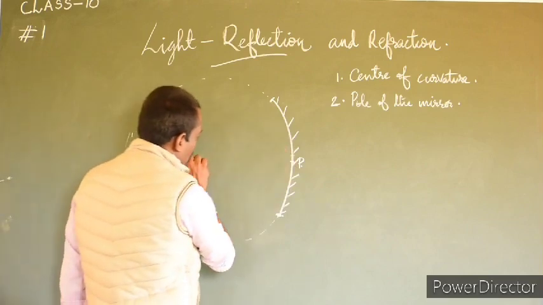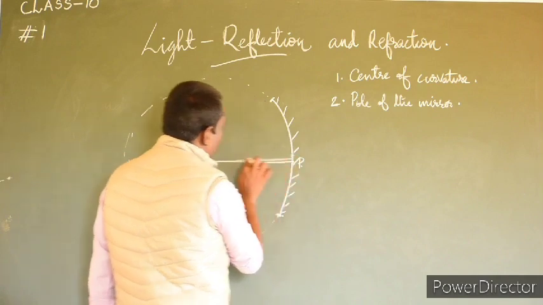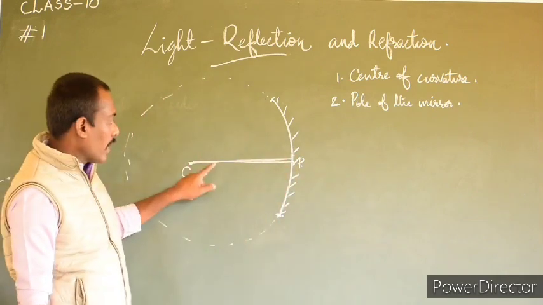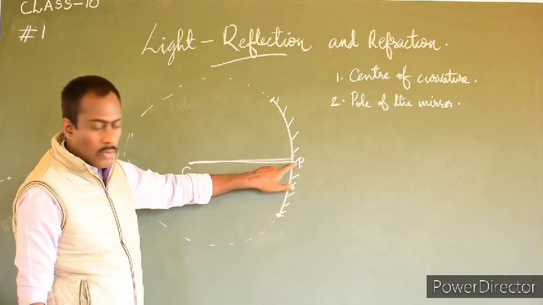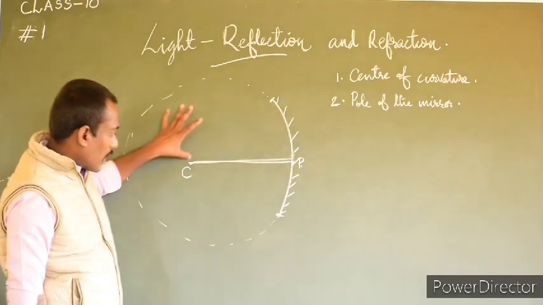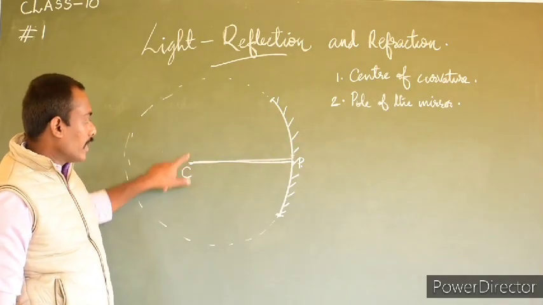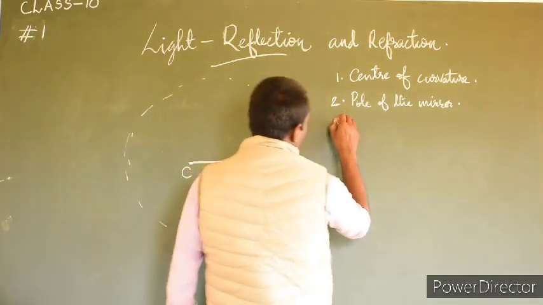That is the second term. Only one line can connect the pole of the mirror and the center of curvature, and this line is known as the principal axis.